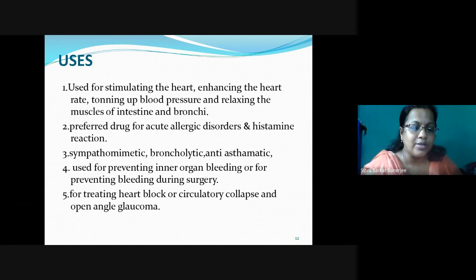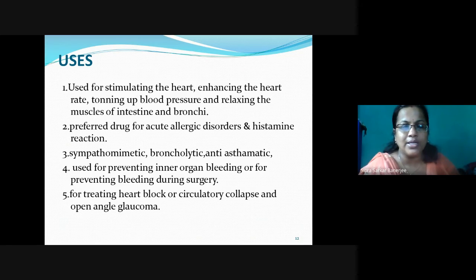Now the uses of adrenaline. They are used for stimulating the heart, enhancing the heart rate, toning up blood pressure, and relaxing the muscle of the intestine and bronchi. And this is a preferred drug for acute allergic disorder and histamine reaction. If there is any allergic disorder and histamine reaction, as a result the patient is suffering from bronchial constriction and also asthma problems. So this type of drug can help for the relaxation of that problem.